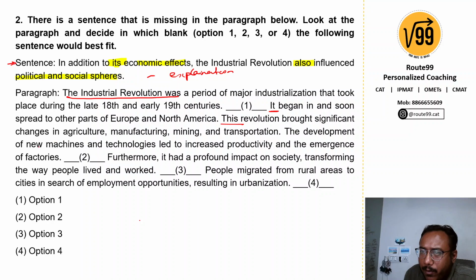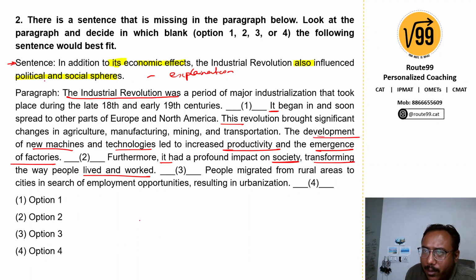The development of new machines and technologies led to increased productivity and the emergence of factories. Okay, so development led to what? Of new machines, technologies, increase in productivity and emergence of factories. So this is something which is good, right? Then we are talking about, furthermore, it had a profound impact on society, transforming the way people lived and worked. So here they are talking about society and transformation, right?